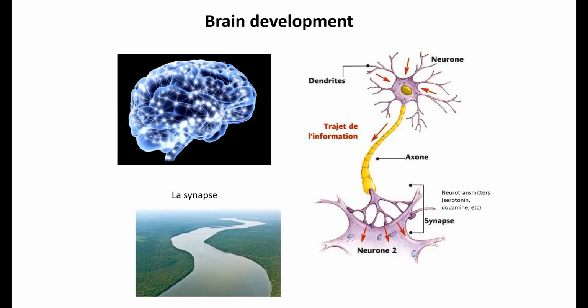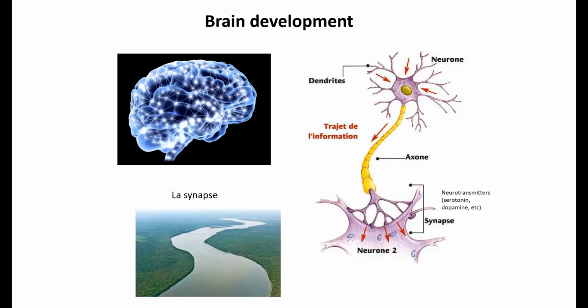So I will try to follow up a bit then. It was just to present to you a bit about brain development. You know that maybe the cell unit of the brain that is really important for brain functioning is the neuron. You can see here a neuron that will connect to another neuron. One neuron will pass some information through this kind of junction between the two neurons that we call the synapse. I'm sorry, in French. And the synapse is like a river that you cross to pass the information between neurons. This is how the brain functions.